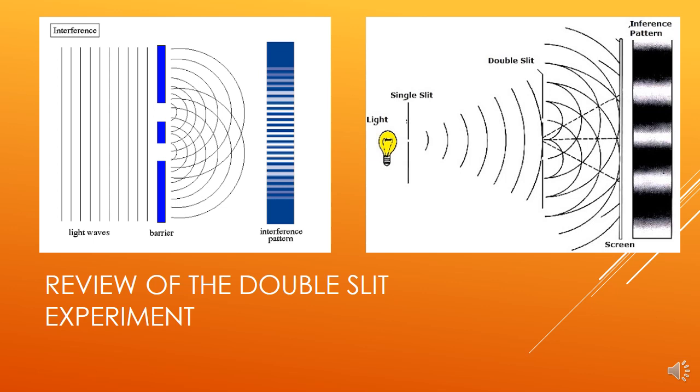And one of the ways in which we prove that light is a wave is the double slit experiment. And just two pictures of the same thing here. Light waves come in, they go through a barrier with two slits in it. The light is then diffracted, and then the light from those two slits causes an interference pattern of light and dark, proving that light must be a wave because we have constructive and destructive interference.